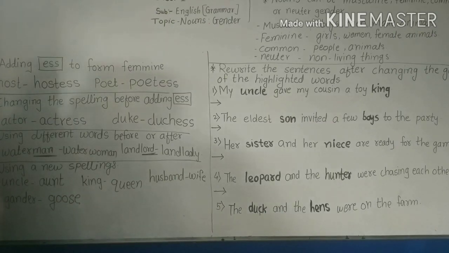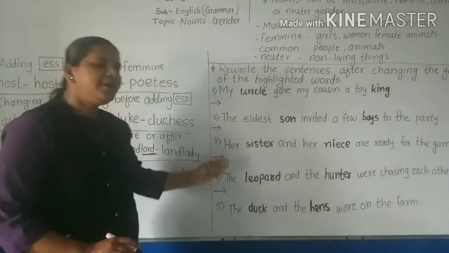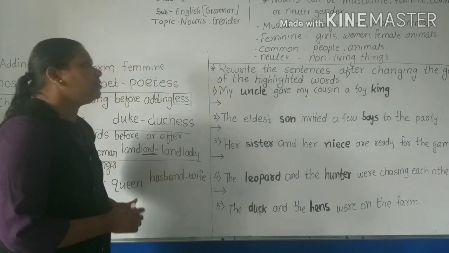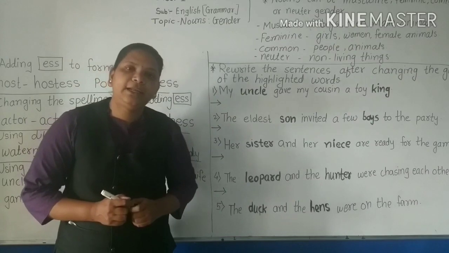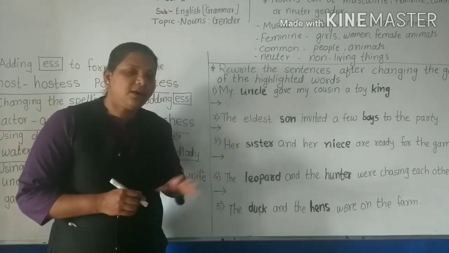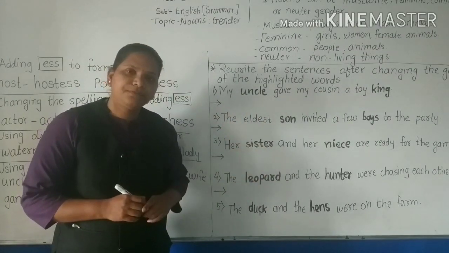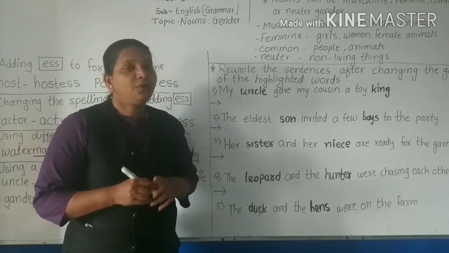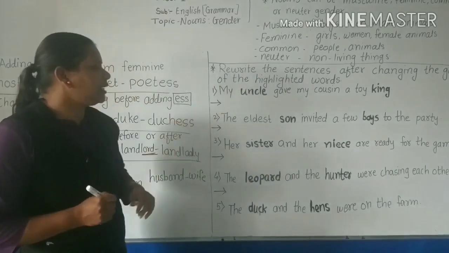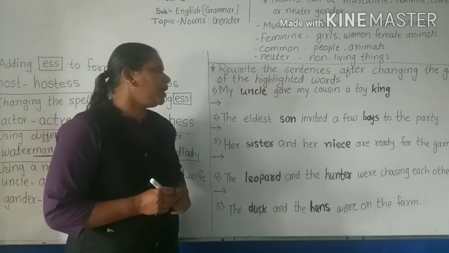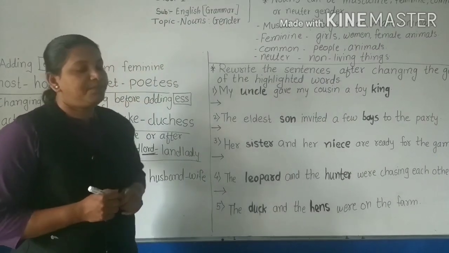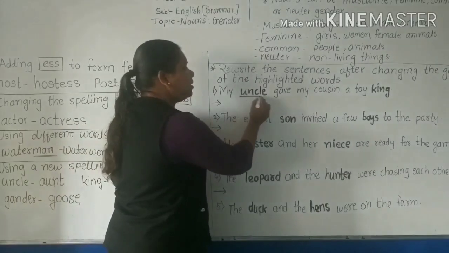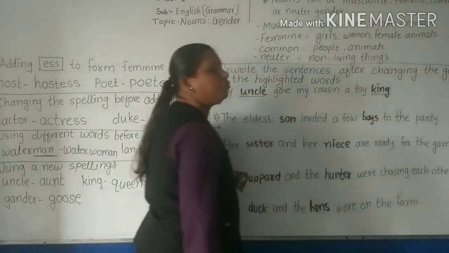goose. Okay. So here the examples have been given: rewrite the sentences after changing the gender of the highlighted words. Can you see some words have been highlighted here? So we have to change their genders. Okay, so we will practice together. See the first sentence. My uncle gave my cousin a toy king. What words have been highlighted here? Uncle and king. We have to change them.